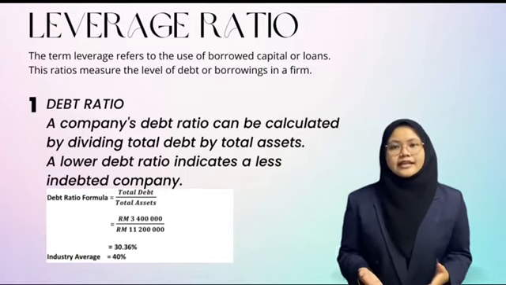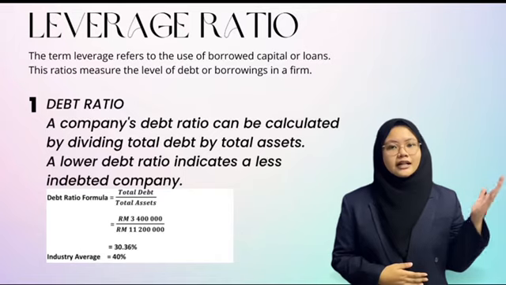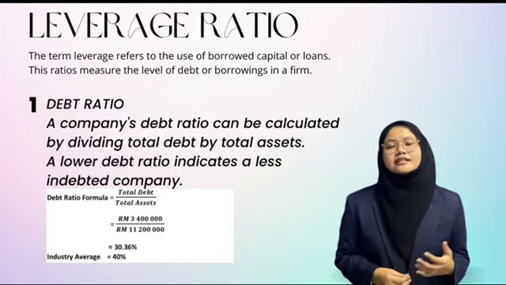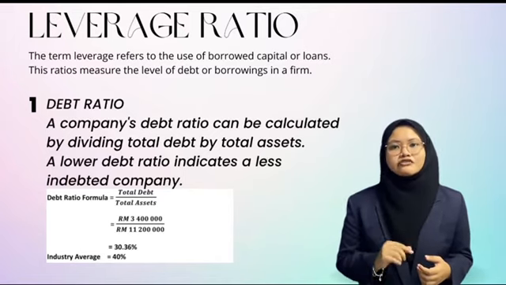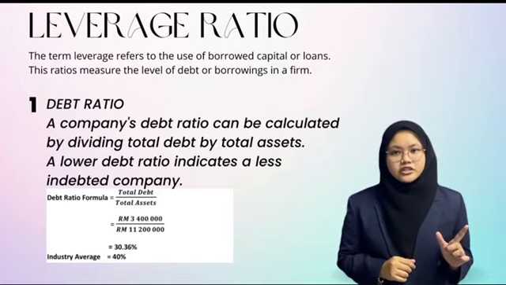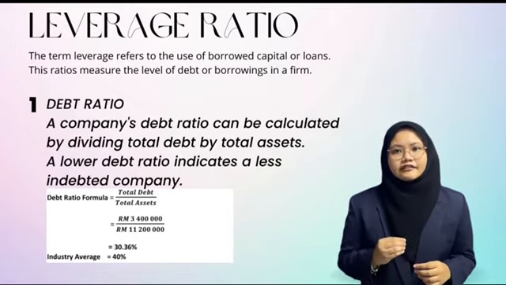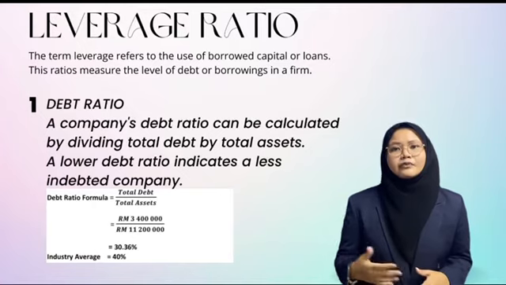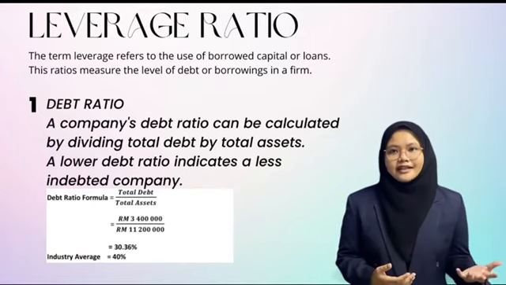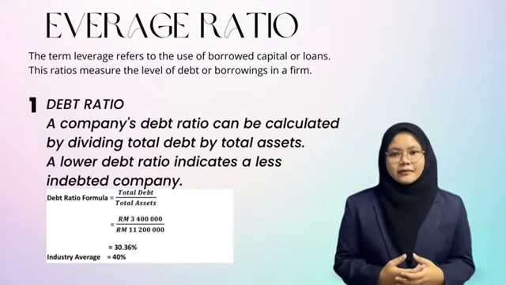A lower debt ratio indicates a less indebted company. From the calculation, we can see that Hikmat Bati Berhad's debt ratio is 9.64% lower than the average. Hence, the potential losses that may occur in the event of liquidation are reduced. It can be improved by considering the company's length of time doing business and its development stage.